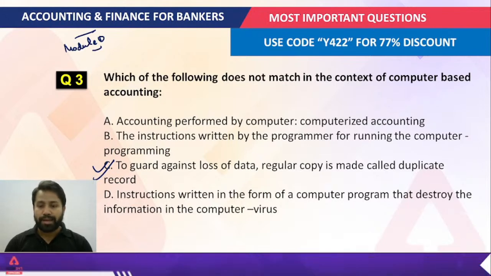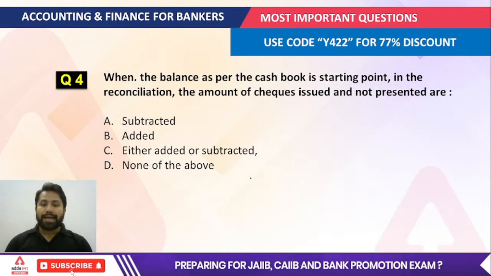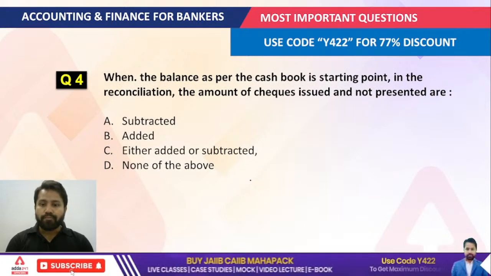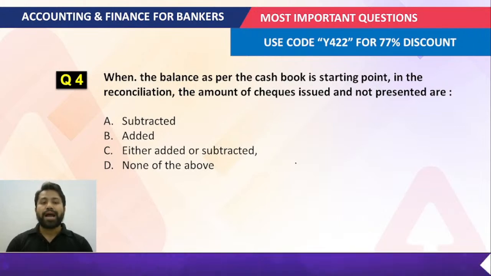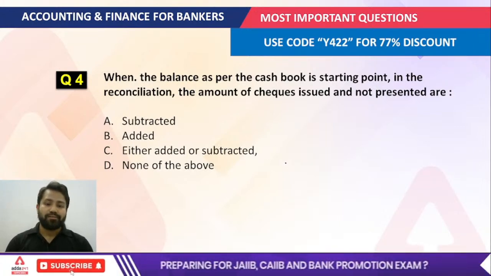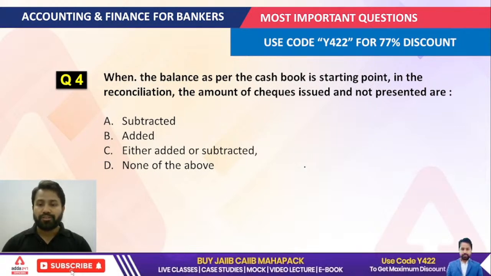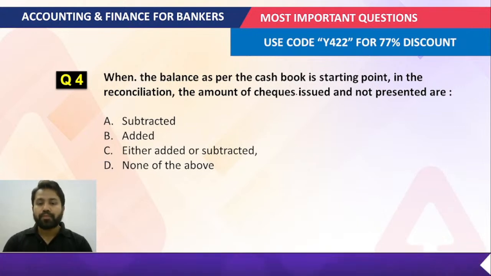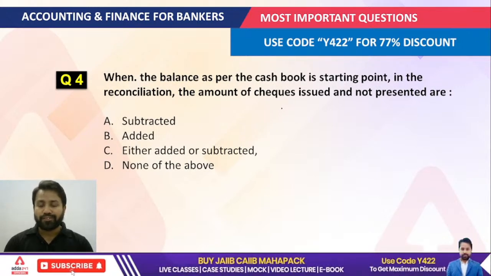Now the next question. When the balance as per the cash book is the starting point in the reconciliation, the amount of cheques issued and not presented are... You have to tell what would be the answer of this question. Look, this type of question may come in the examination, so you have to be careful while solving it.